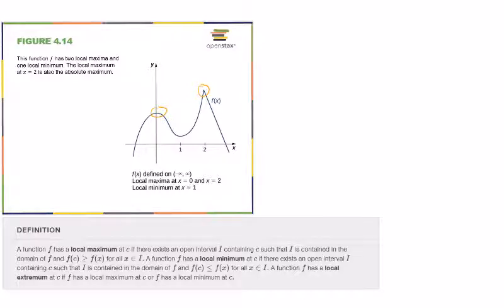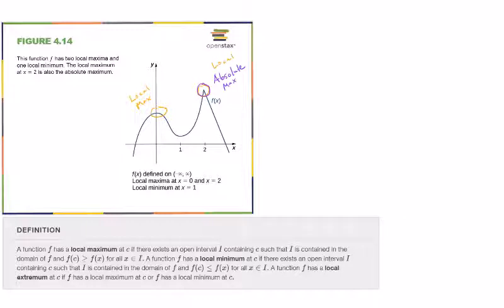Those are high points, and one of them is the highest point, so this is an absolute maximum, because it's the highest the function goes at all. Both of these are local maxes, but only one of them is absolute.